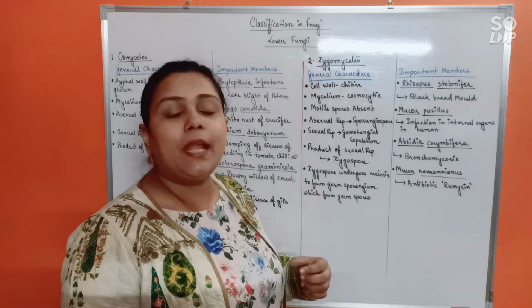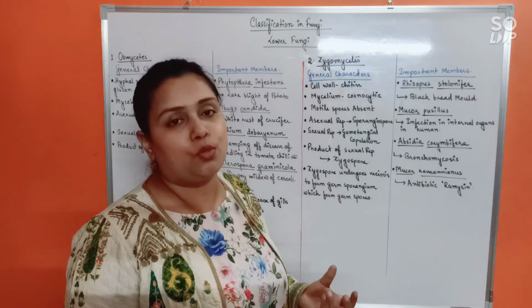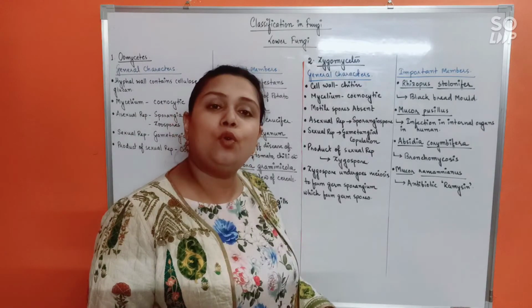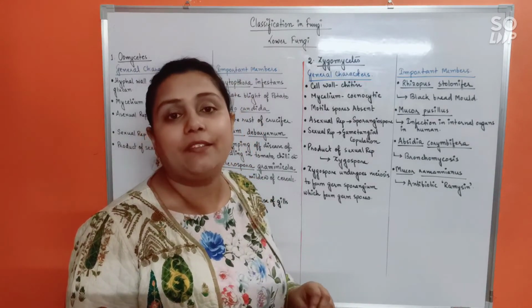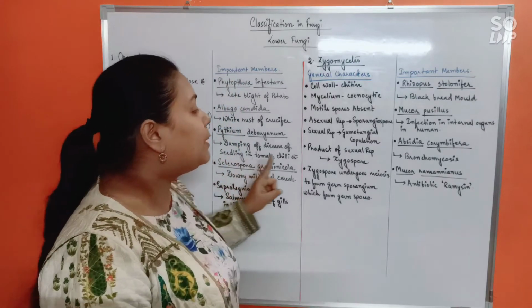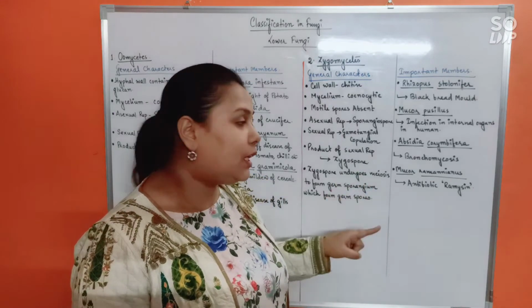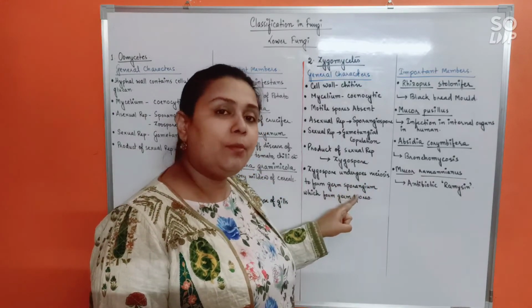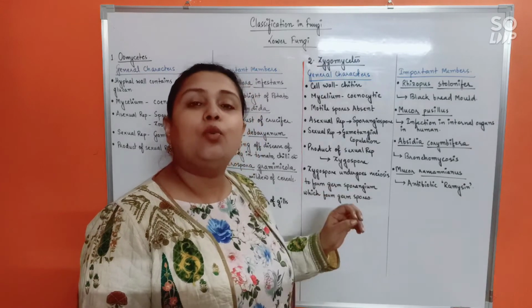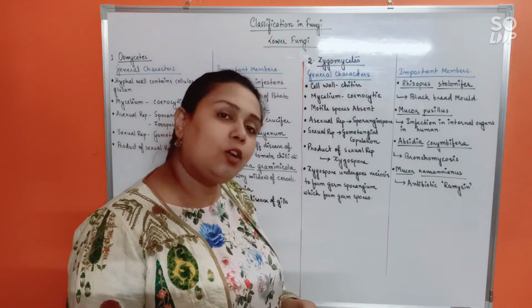Rather, it will give rise to another sporangium called germ sporangium. The germ sporangium later on will bear certain meiospores called germ spores. And those germ spores will germinate, giving rise to hyphae. So oospore directly gives rise to hyphae, but zygospore will not. It will rather give rise to another fruiting body called germ sporangium, which will bear germ spores, and they will give rise to hyphae.